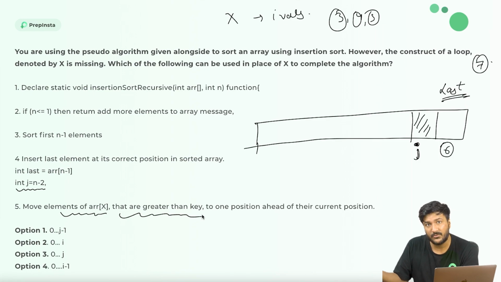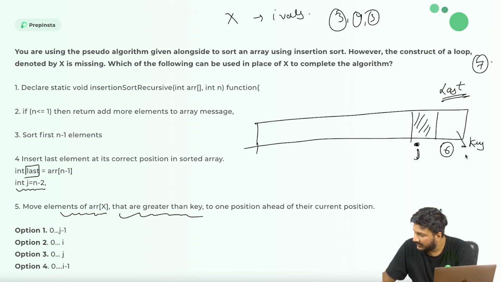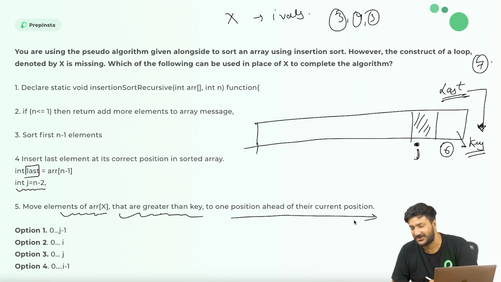So ideally the question is wrong. Because they've not mentioned the key, we will assume for the time being that probably they were talking about this last as the key. So our key is this value, this last value is the key. And then they are saying move all the elements of ARR of X that are greater than key to one position ahead of their current position.